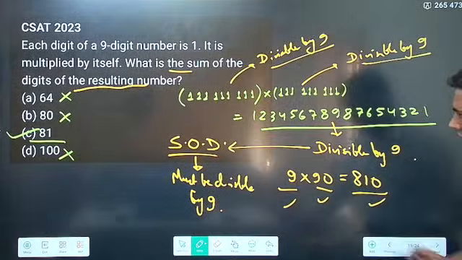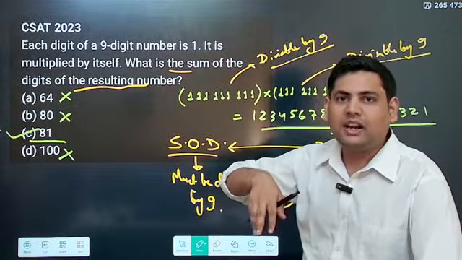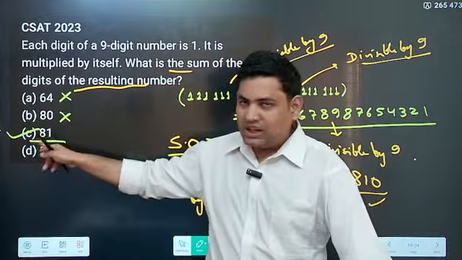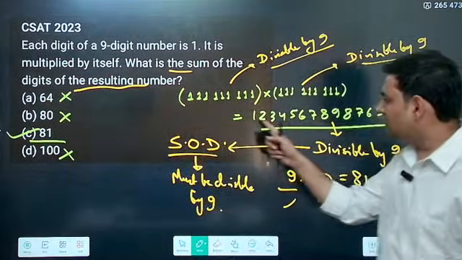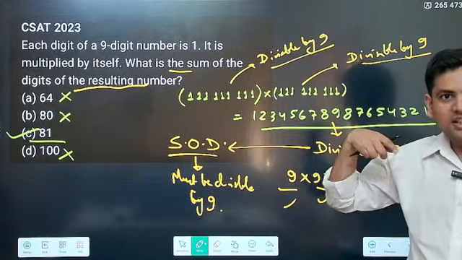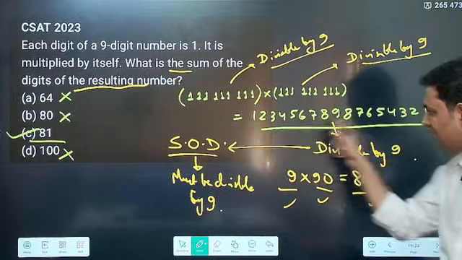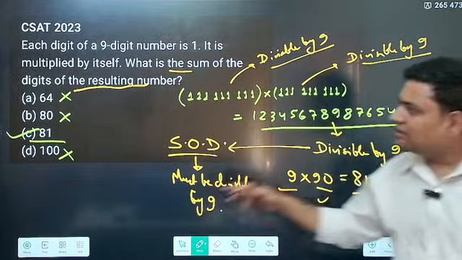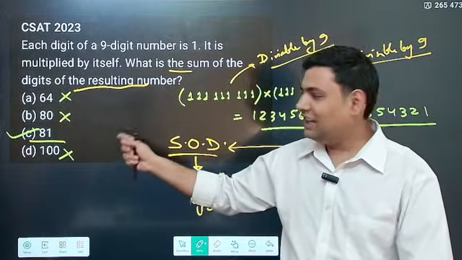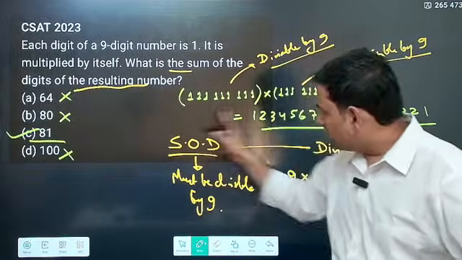When we did this question before last year in the course, we were able to see this 81, but most people didn't concentrate on how we were getting this number. That is when I told you they may ask a question that requires this knowledge. Here, just by elimination, you get the answer. You can see the sum of digits has to be a multiple of 9, but you should know this pattern.